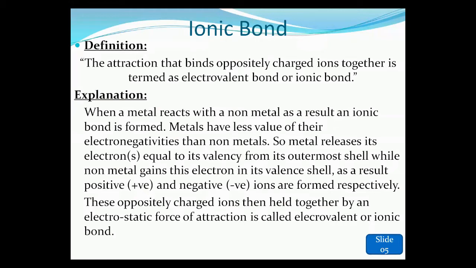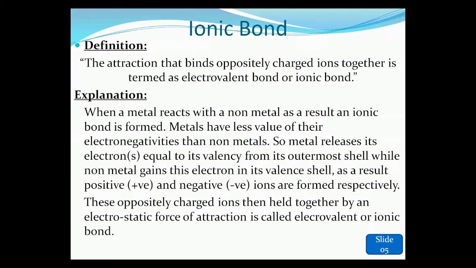As you know, electronegativity is the tendency of an atom to attract the electron more towards itself. So metals have less electronegativity, which means they can lose electrons easily. A metal releases electrons equal to its valency from its outermost shell, while a non-metal gains this electron in its valence shell.